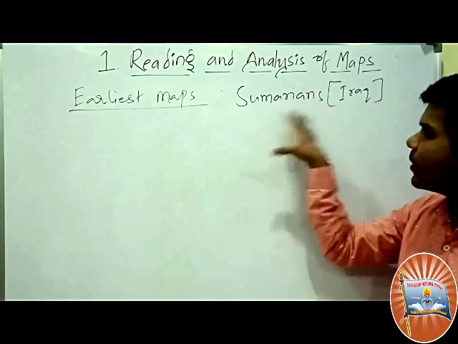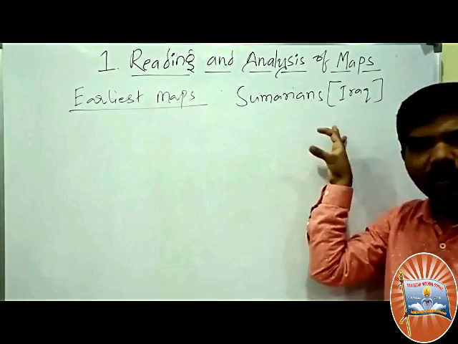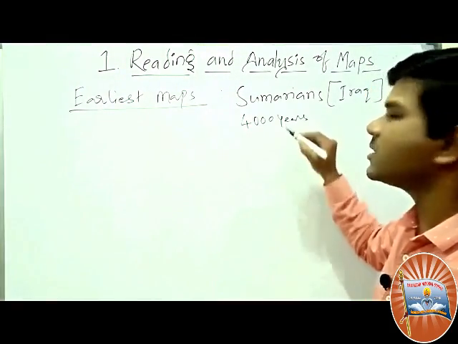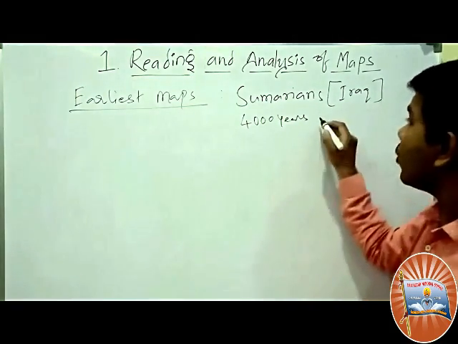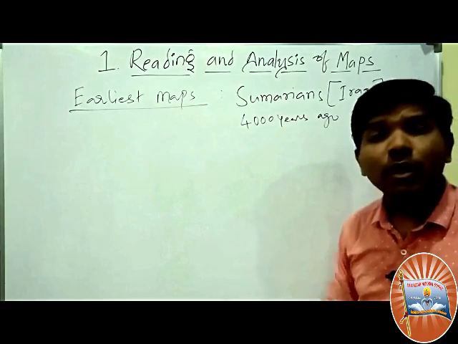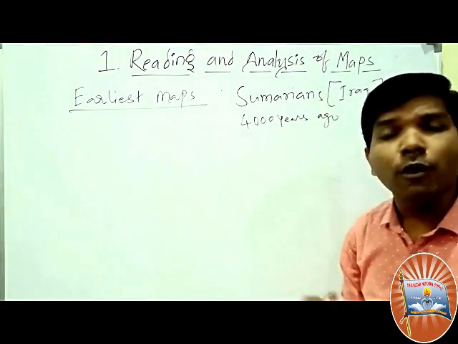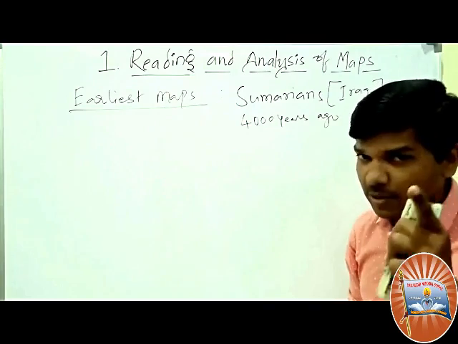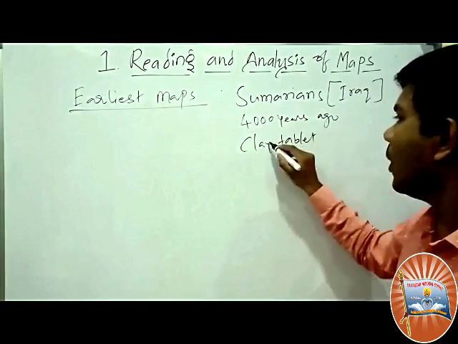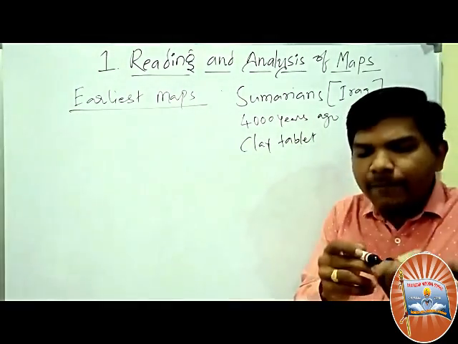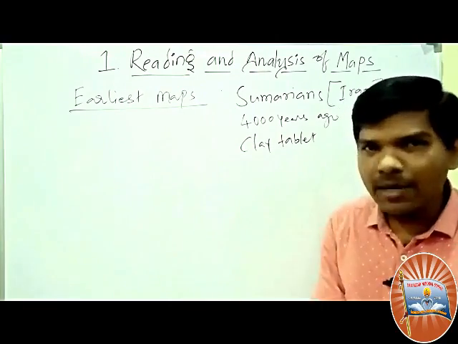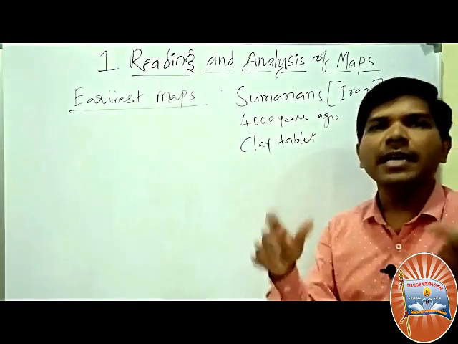The Sumerians, now present in Iraq, made maps around 4,000 years ago. They made wonderful maps. How did they make maps at that time? There was no paper and no pen, but they had an idea. They made maps on clay tablets. They took clay, made it into a slate, a tablet, and printed on the clay tablet.